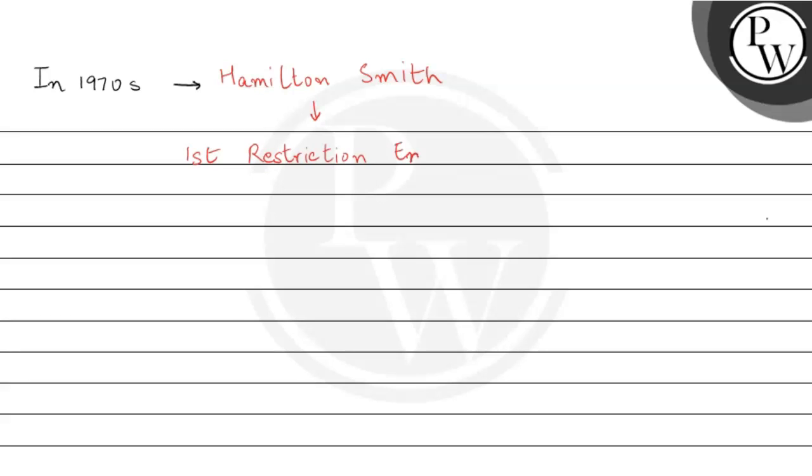He named this enzyme HindII. So HindII is the first restriction endonuclease discovered by Hamilton Smith, and this enzyme was isolated from a bacterium named Haemophilus influenzae.